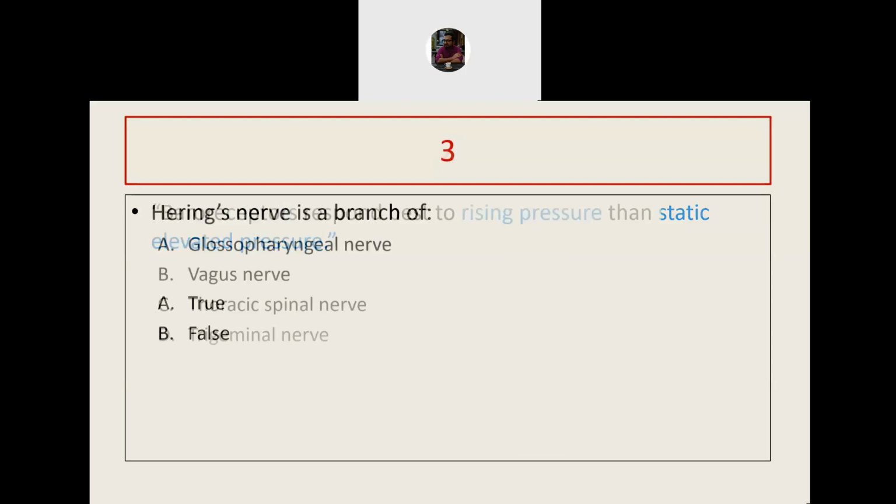Let's move on to the next question. Hering's nerve is a branch of which major nerve?